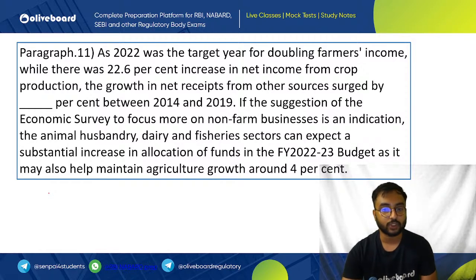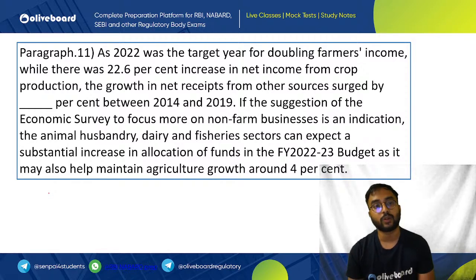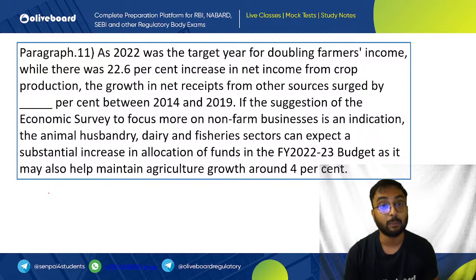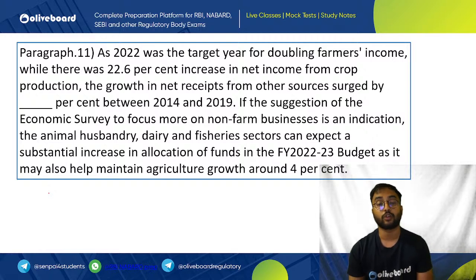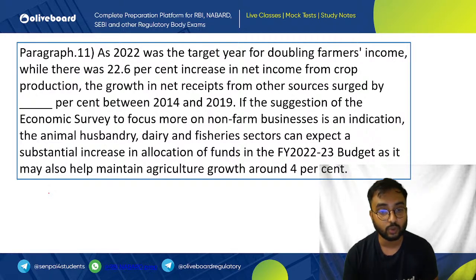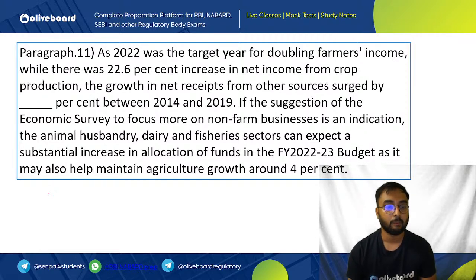So one more important question, as 2020 to 2023 has passed, doubling farmers' income becomes an important topic. So considering that, while there was a 22.6% increase in net income from the crop production between 2014 and 2019, the suggestion of the economic survey to focus more on non-farm businesses is an indication to include animal husbandry, dairy, fisheries sector in the allocation of the 2023 budget, as it may also help to maintain the agricultural growth around 4%.